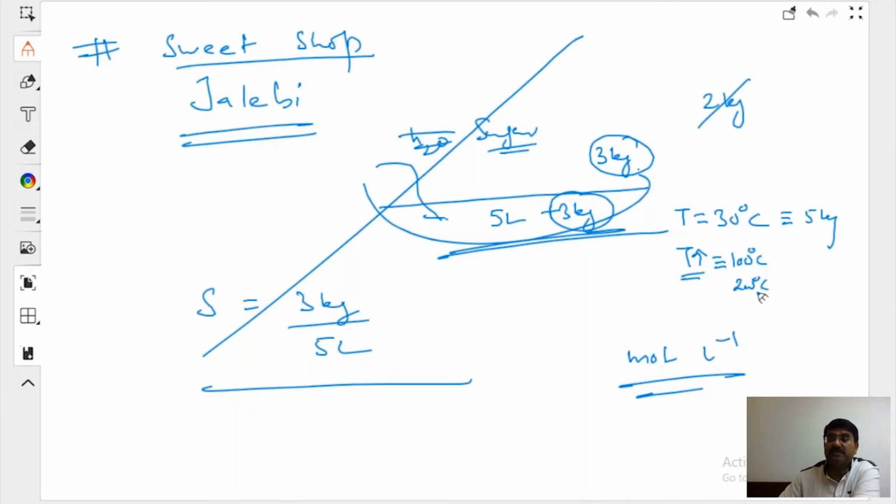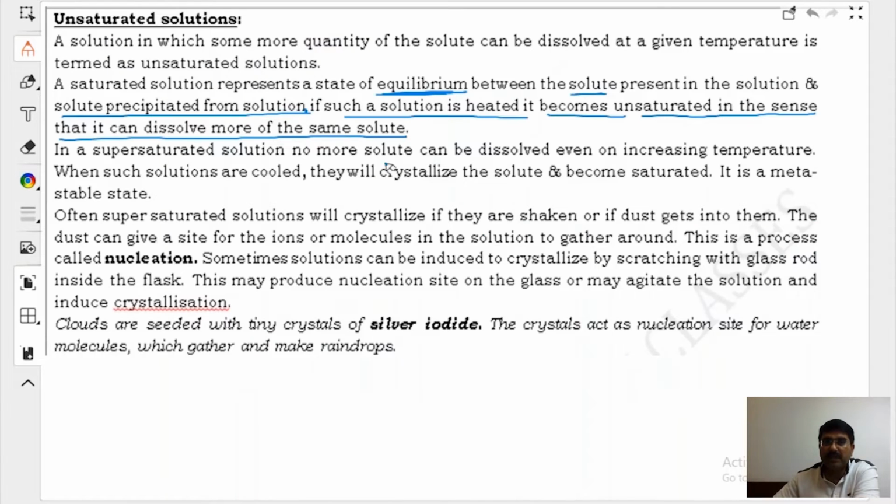We will be learning in this chapter the elevation in boiling point. Then more sugar can be dissolved. Say he is able to dissolve 8 kg of sugar into that. This solution will be termed a supersaturated solution. See what he wants to say. Supersaturated solution. Super, it can dissolve more.